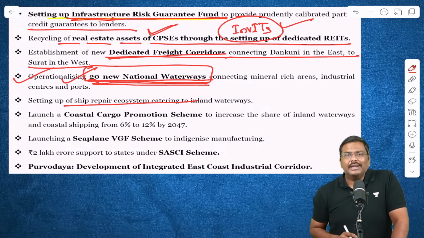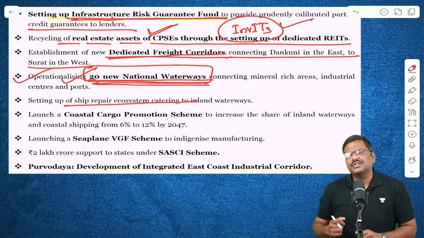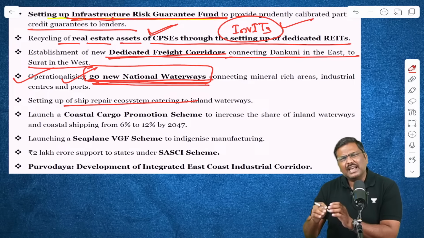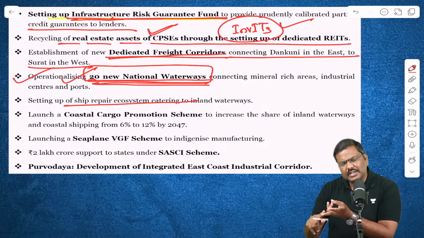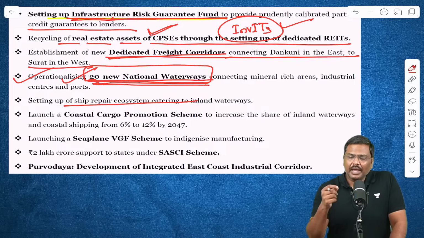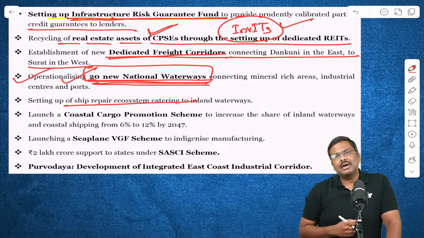Next one, in terms of shipping, last year there was a lot of discussion. Whenever you talk about shipping as well as containers, India doesn't account for a large fleet of ships in the global market.